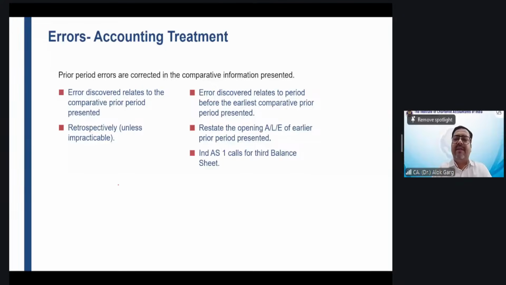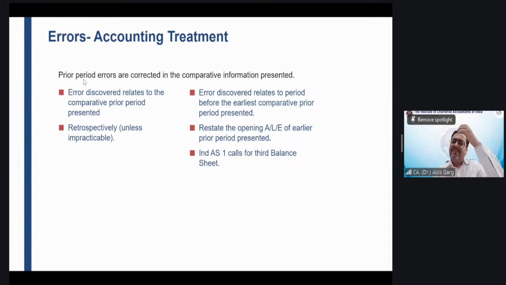I have explained in detail in my Ind AS 1 lecture, and I have shown you the Excel file also for the third balance sheet preparation. And I have taken the example of prior period errors only, right? So friends, prior period errors are corrected in the comparative information presented. So you need to restate your comparative, you need to give the third balance sheet, you need to provide the reconciliation, disclosure, etc.